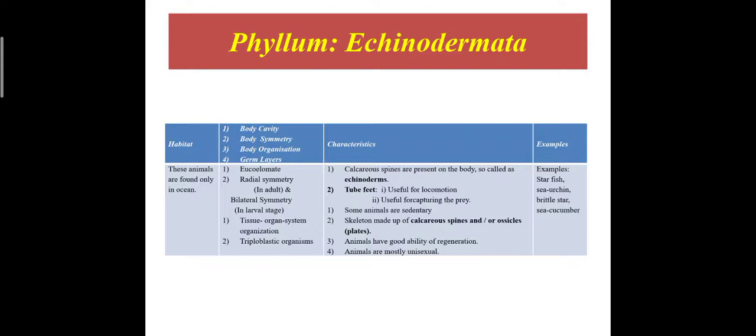Some animals are sedentary, meaning they do not move from one place to another. Skeleton made up of calcareous spines or ossicles, that is plates. These animals have good ability of regeneration. They are mostly unisexual. Examples: starfish, sea urchin, brittle star, sea cucumber.